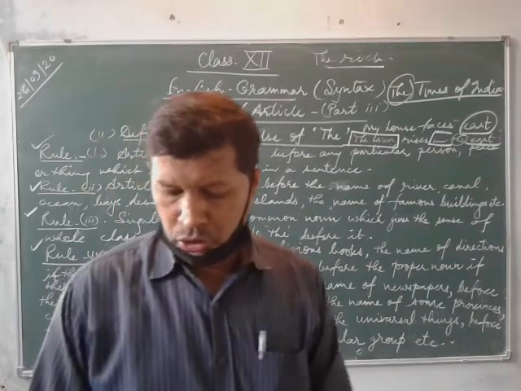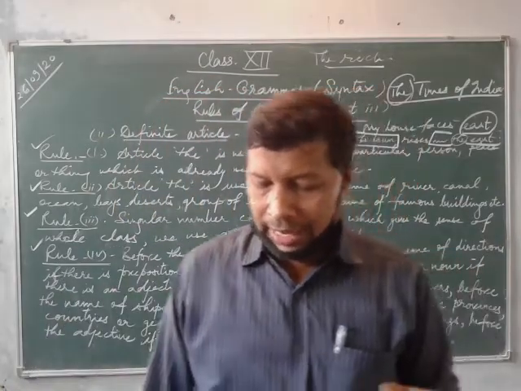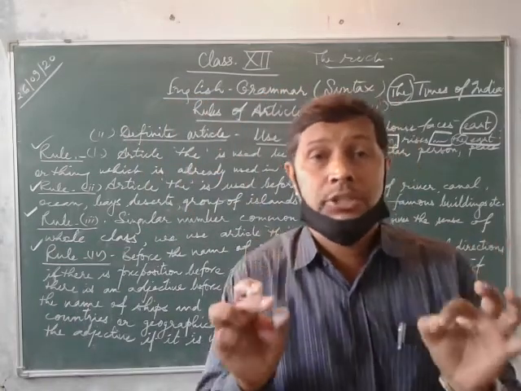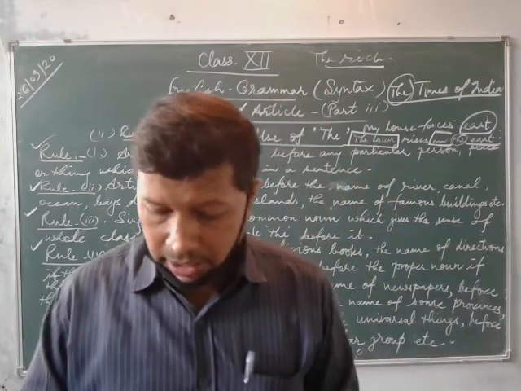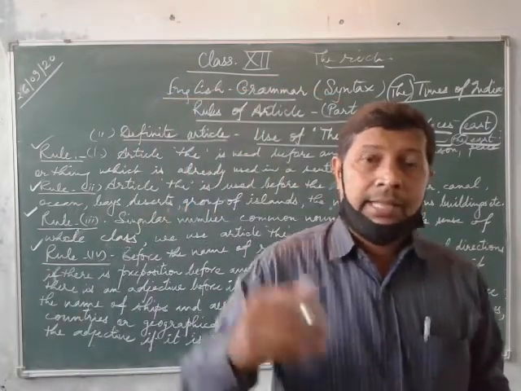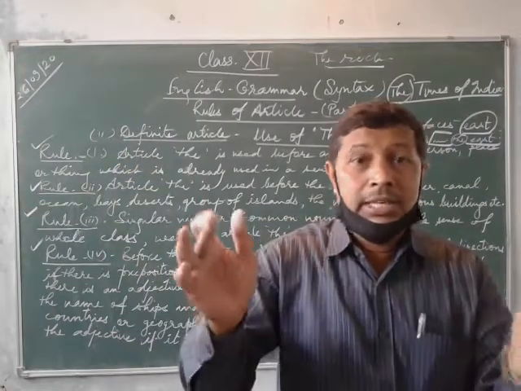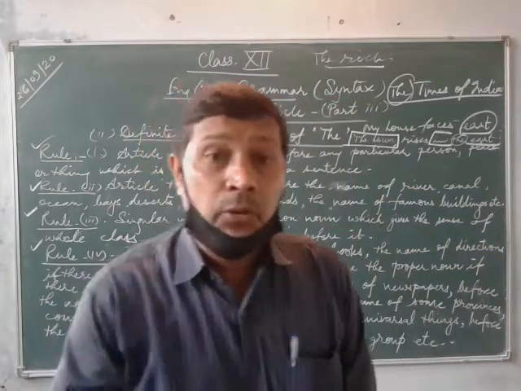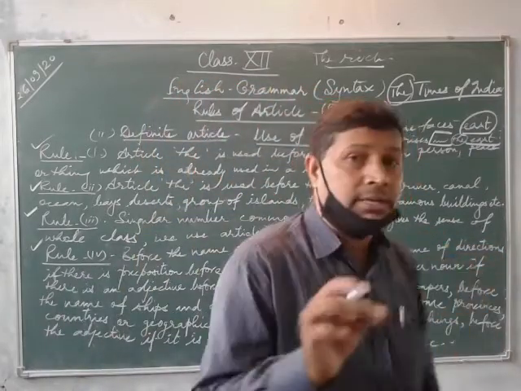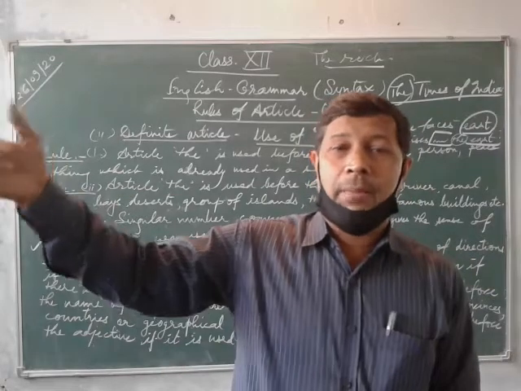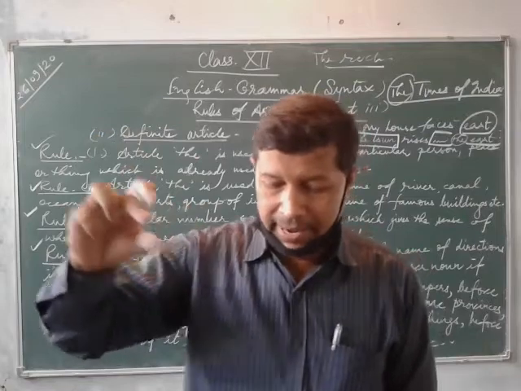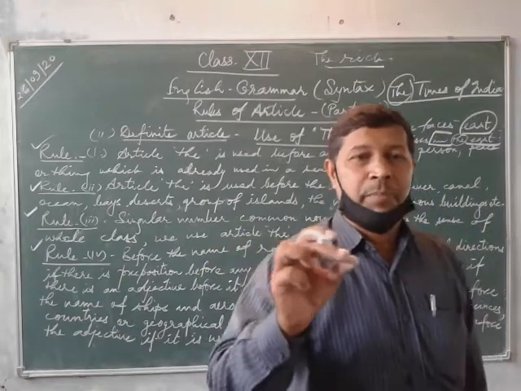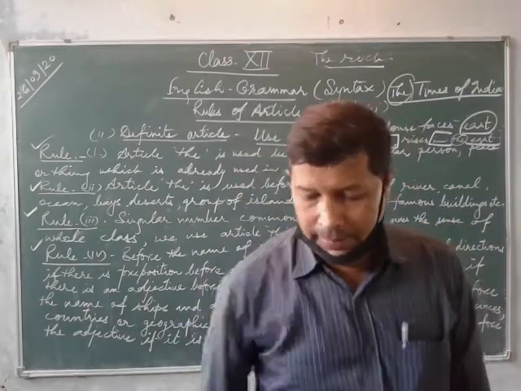In all and both, you will use article the. Some historical incidents, you will use article the. Make it very clear. Historical incidents means what? What is happening in our history? That is the French Revolution, the Second World War. In all these historical events, you will write article the. And before surnames, surnames means what? Suppose the Chauvet's family, the Pandey's family, the Sharma's family. So before the name of all the family members, you can use article the.